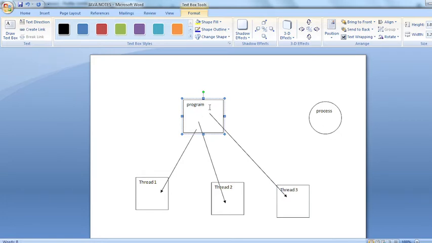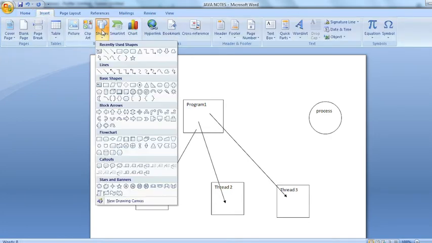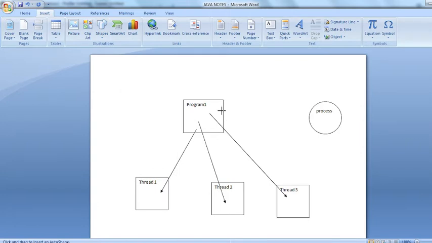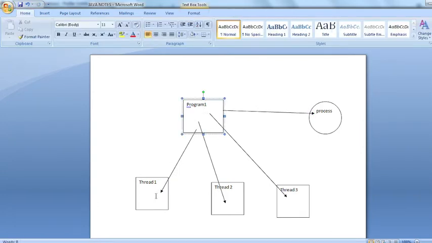I'll make it as program 1. And how to execute a program? To execute this program needs a processor. So this program, meaning thread 1, thread 2, thread 3, needs the processor.